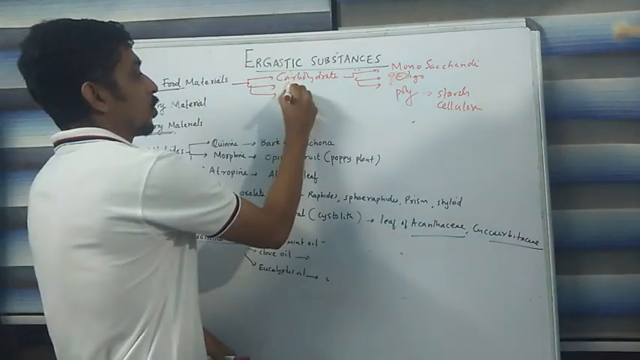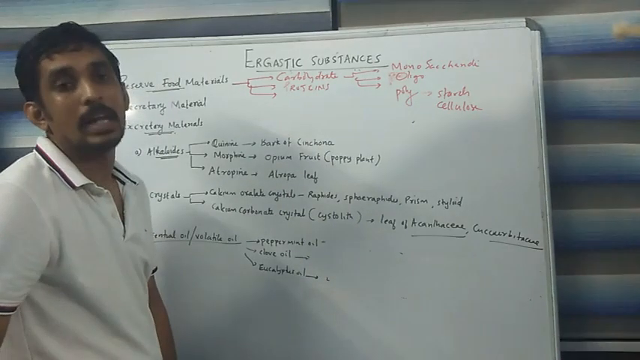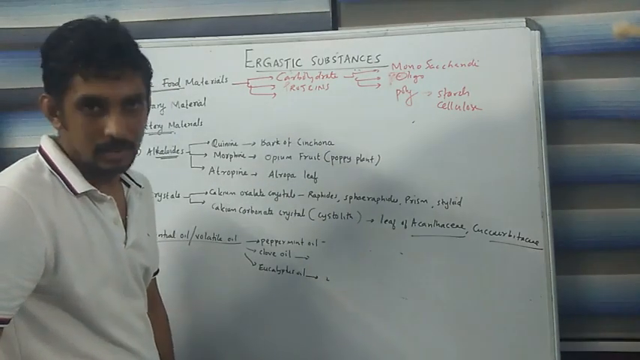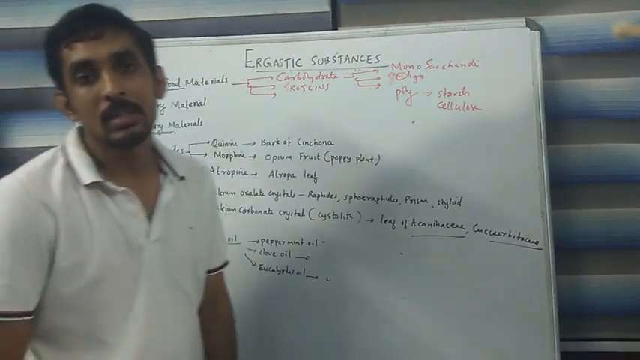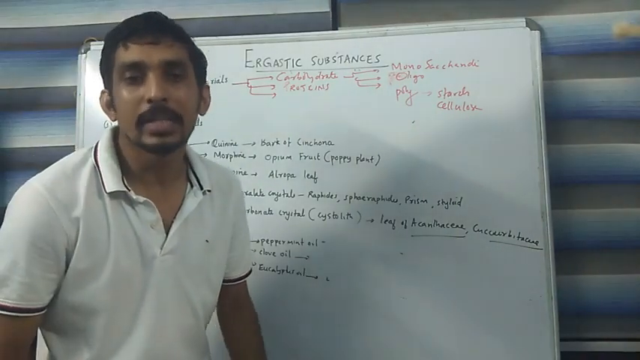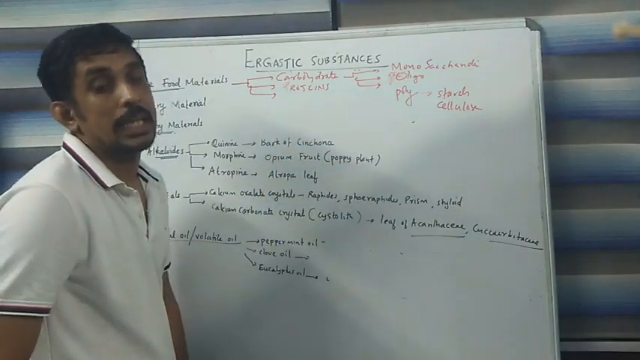The second category is called proteins. We know that proteins are made up of amino acids connected by peptide bonds. That is why we can say that protein is a polypeptide chain of amino acids. So protein is also a source of energy.